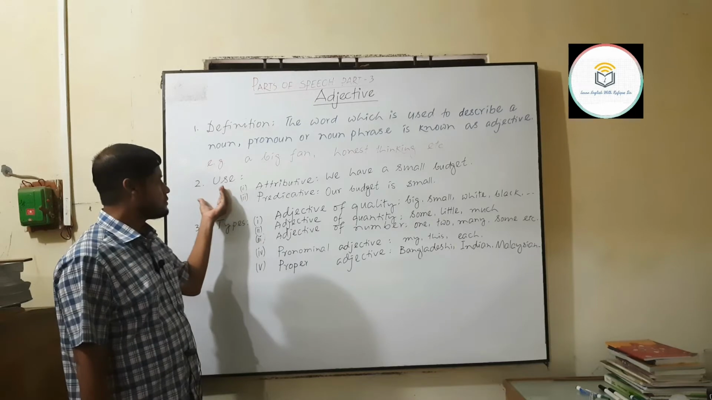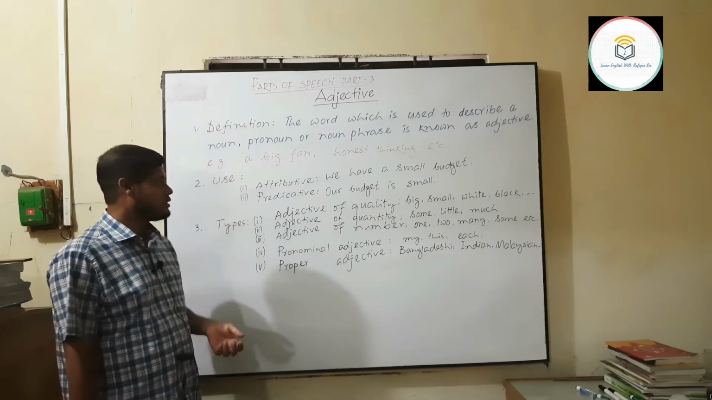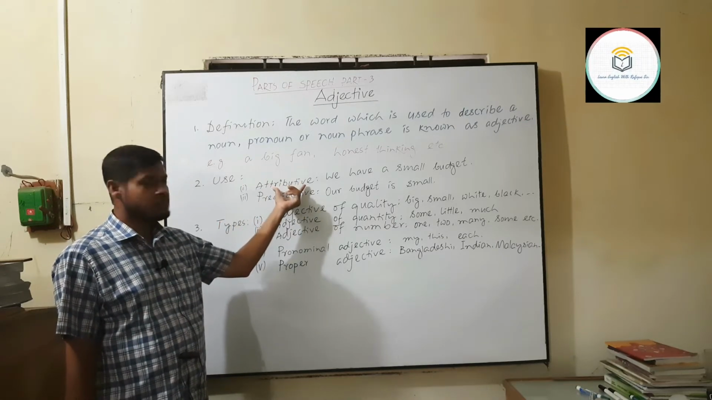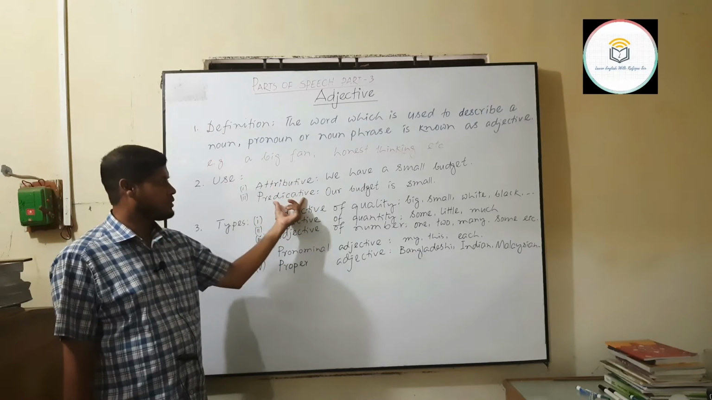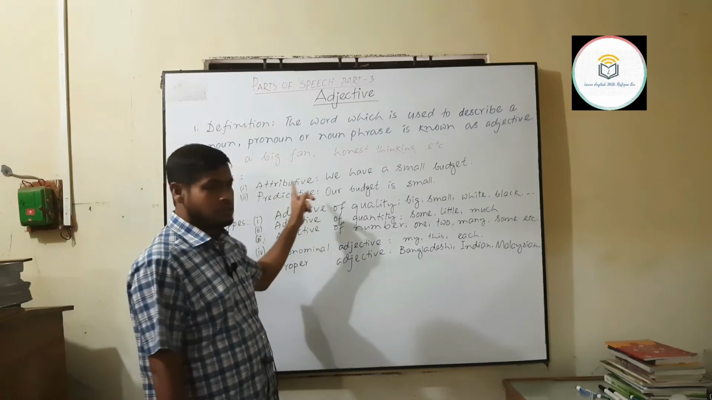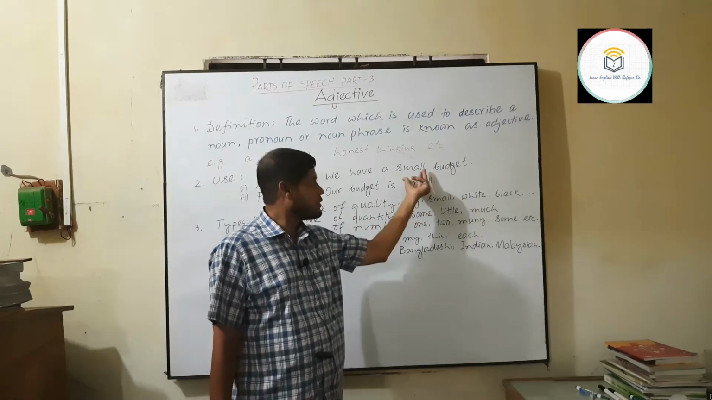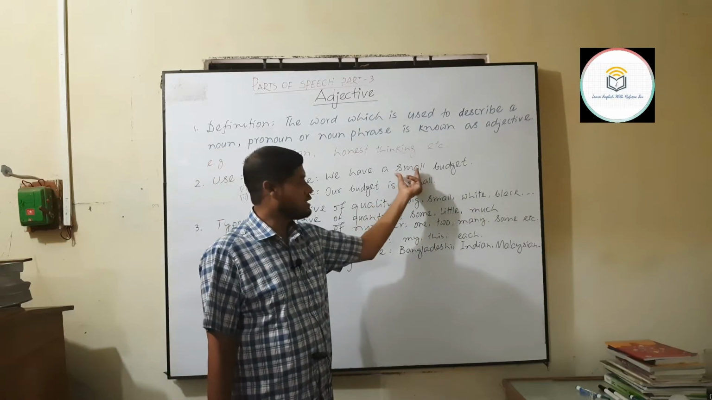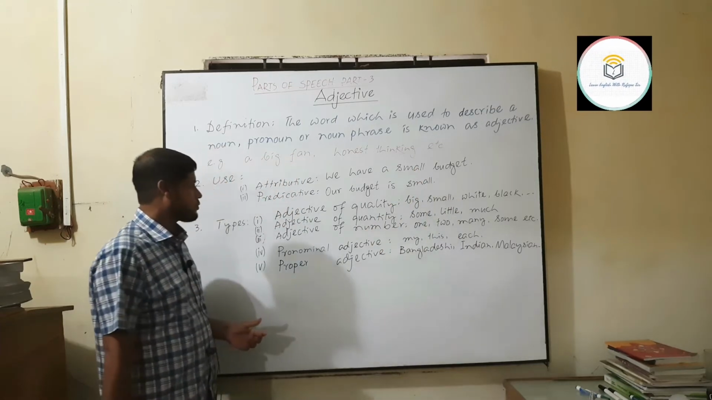How many uses do we have regarding adjective? Actually, adjective has two uses. One we call attributive and the other one is predicative. The difference between the two being, when it is an attributive use, that adjective will be immediately before the noun. So the noun will be preceded by an adjective. This we call attributive use.